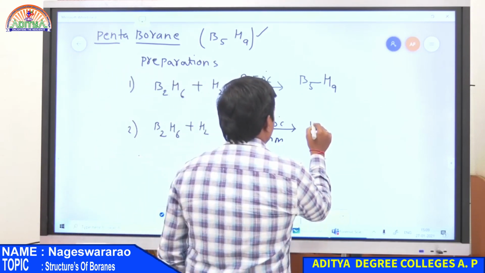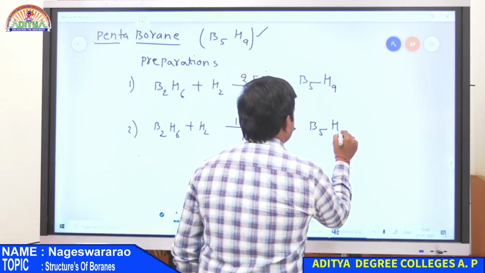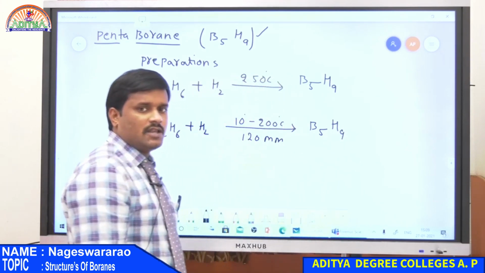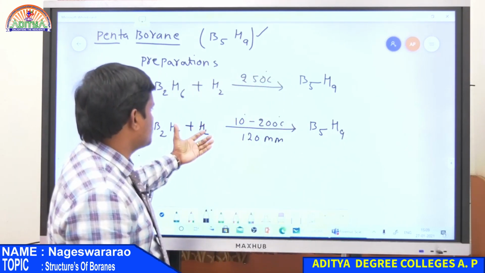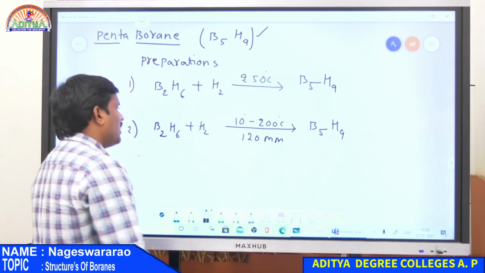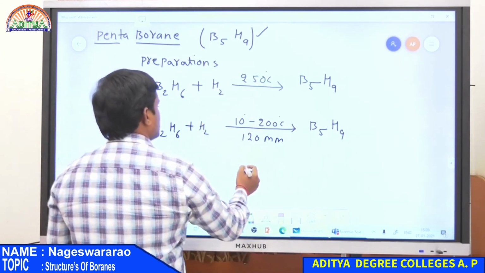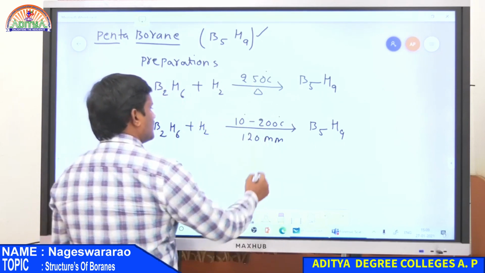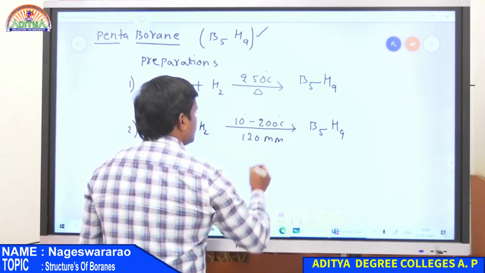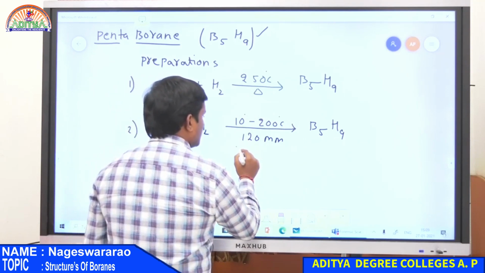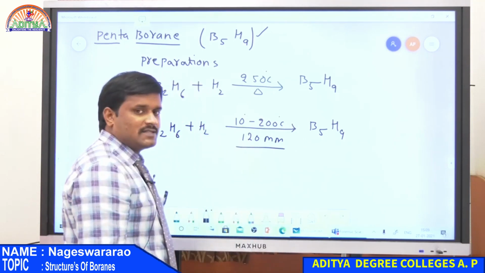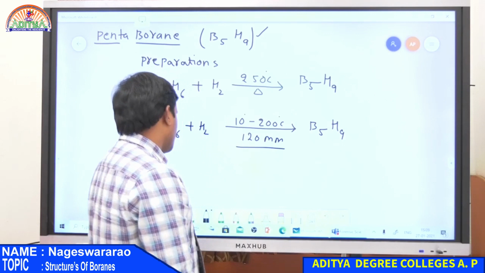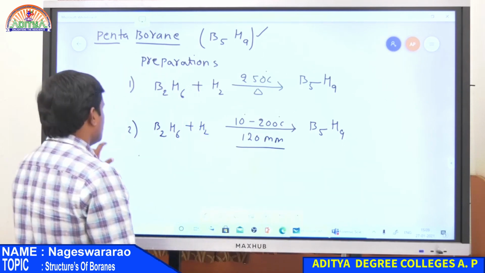Then diborane is again converted into pentaborane, B5H9. Therefore, there are 2 preparation methods, both from diborane reacted with hydrogen gas. This is at high temperature, 10 degrees to 200 degrees centigrade, as well as 120 mm pressure. It gives pentaborane.